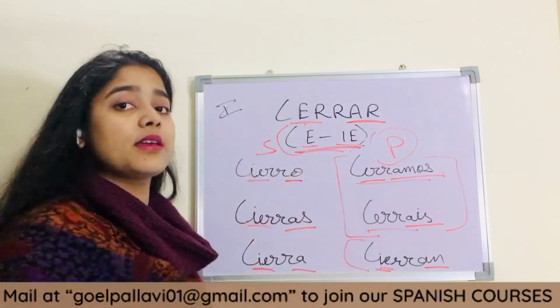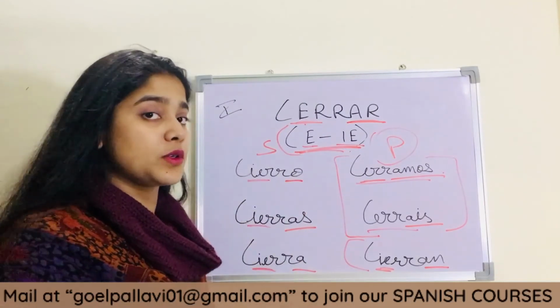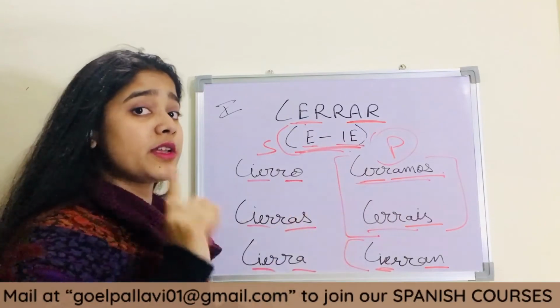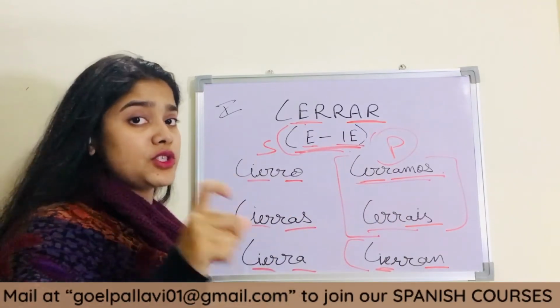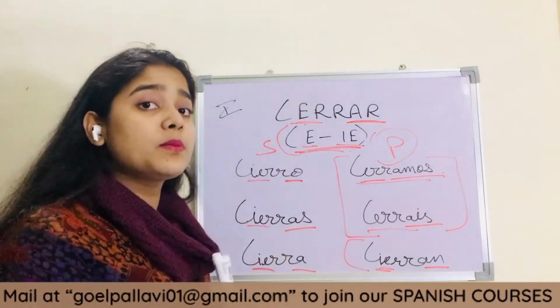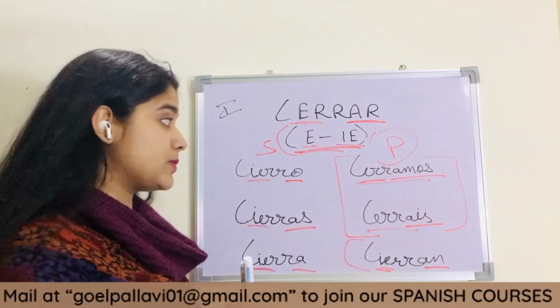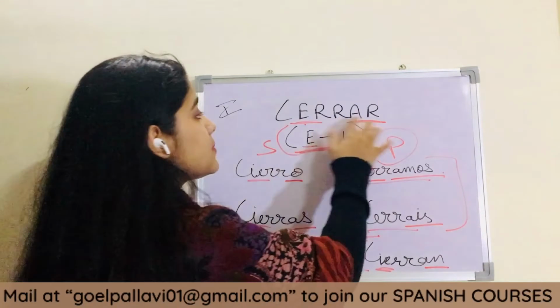Okay, either they are AR, IR, or ER ending verbs. I will put the list of this. E changes to IE verbs for irregular verbs, which are stem changing verbs. So I will put that in the description. After this video you can learn those verbs. Okay, so we have done this part.